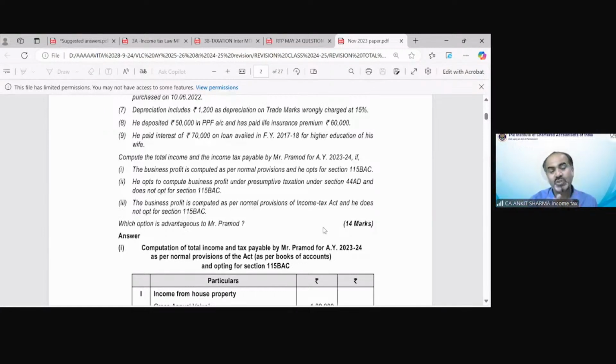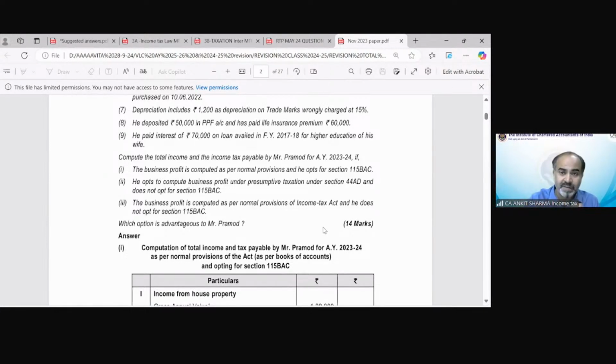In the second case, you have to imagine that he is going for section 44AD. So he would like to declare his income at 8% or 6%, depending upon the information given in the question. So that would be his profit. Or the business profit is computed as per normal provision of the Income Tax Act. He does not opt for section 115BAC. So these are the information. The business profit is computed as per normal provision and he opts for section 115BAC.